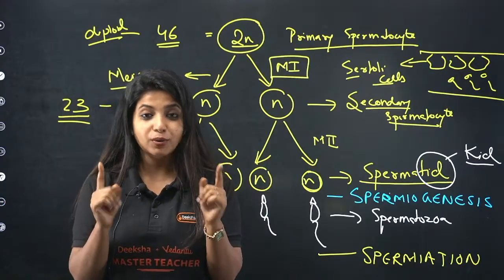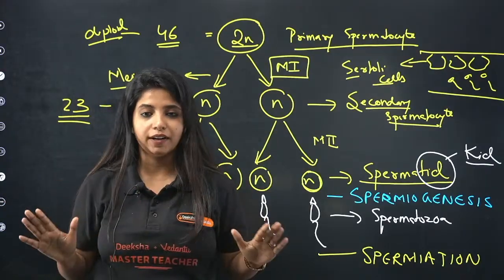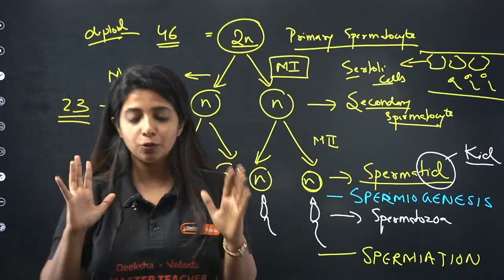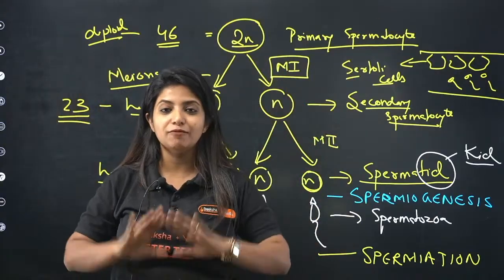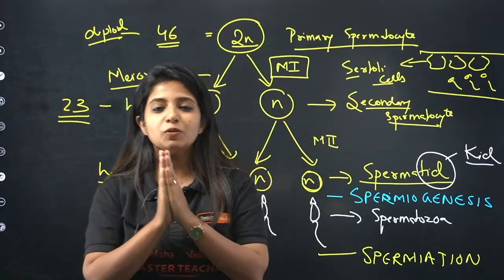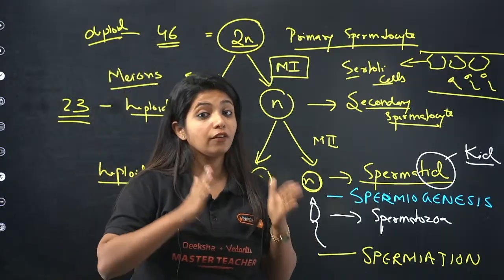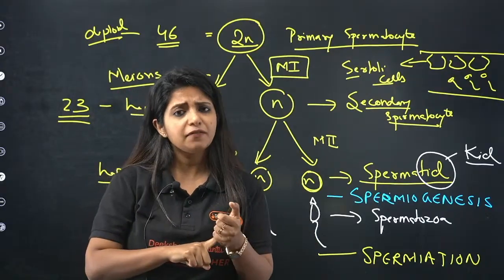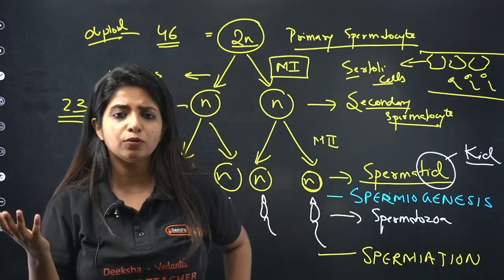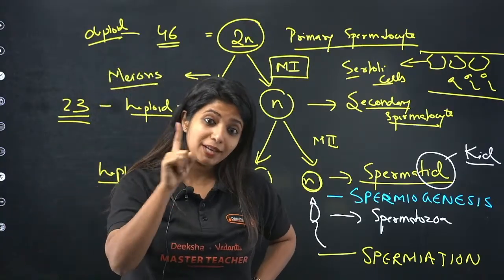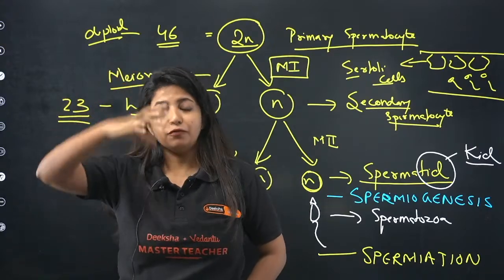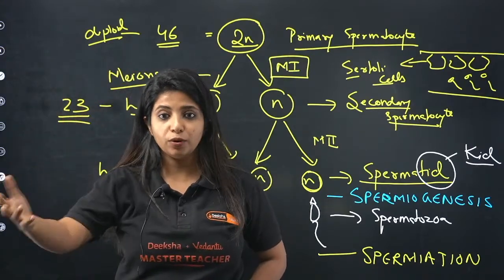So I'm just going to do a quick revision and I need all of your attention. We are talking about spermatogenesis. Forget about everything in the background. Spermatogenesis means the formation of sperm. Where does it happen? In the seminiferous tubule. In the seminiferous tubule, what is there apart from spermatogonia? There is one more thing, and that is known as Sertoli cells. Sertoli cells are the ones that nourish the future sperms.